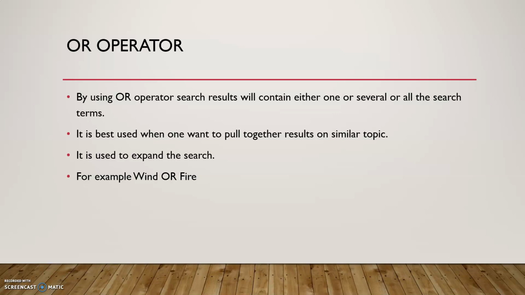Like we are typing the word wind or fire. It means it will search for wind also, it will search for fire also, or it will search for both combined together also. It will separately also search and combined also search. That's why it is called a best operator, and it is used for expanding the search.